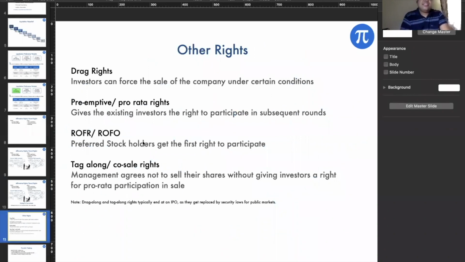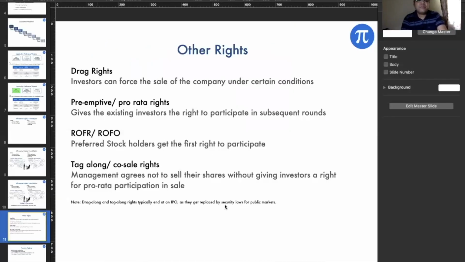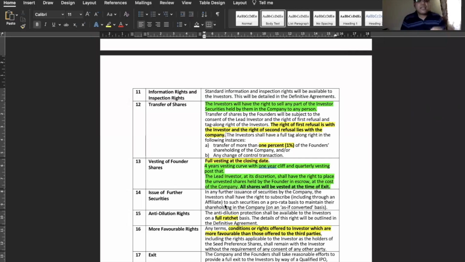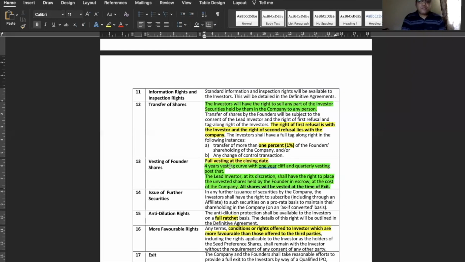Moving ahead. Okay, so these are some other rights. I think we have discussed this as well. So there are drag rights, preemptive pro rata rights, ROFR, ROFO, tag along or co-sell rights. A drag right is where the investors can pull everyone in. We have the drag rights discussed later. I'm just mentioning it here. I'll discuss at length when we come to the drag rights, and the ROFR rights and everything. So we understand this, right? What are the drag rights or what are the ROFR? If anybody wants a certain bit of explanation, I can just repeat. Okay, I'll come to this full vesting.